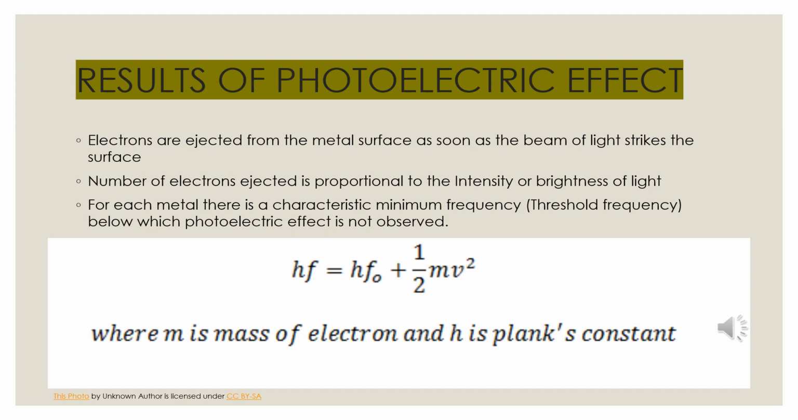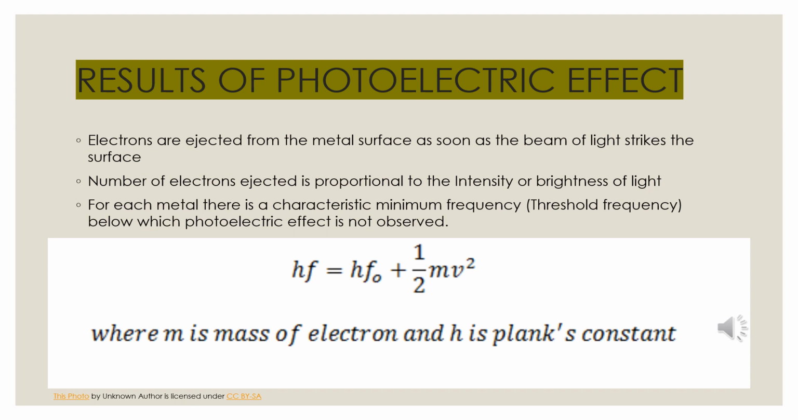So it was observed that the greater the energy possessed by a photon, the greater will be the transfer of energy to the electron and the greater will be the kinetic energy of the ejected electron. The kinetic energy of the ejected electron is proportional to the frequency of electromagnetic radiation.